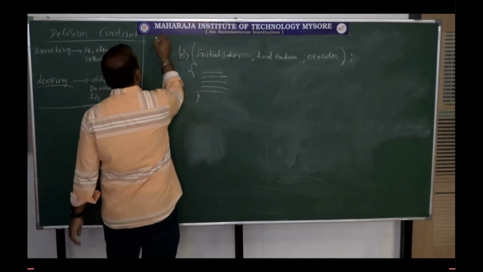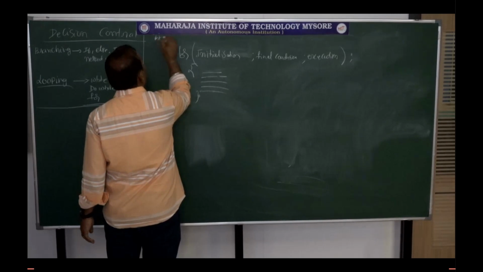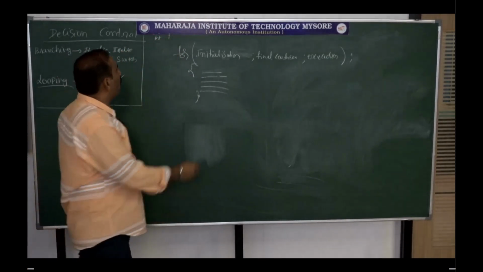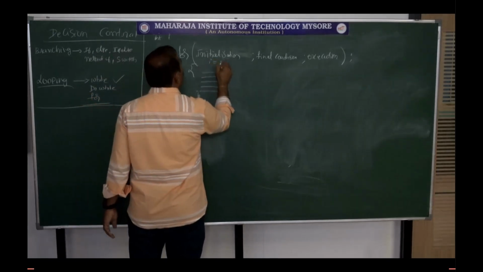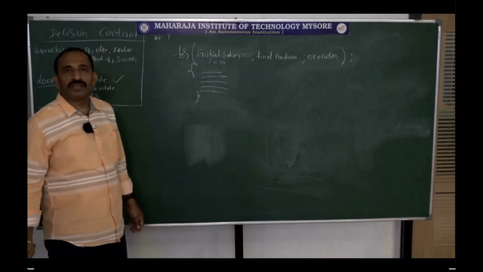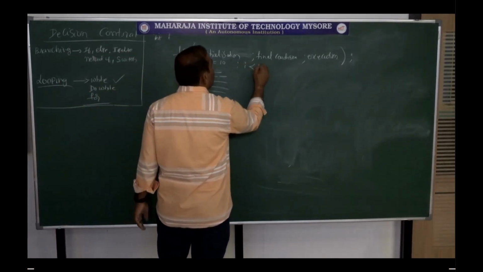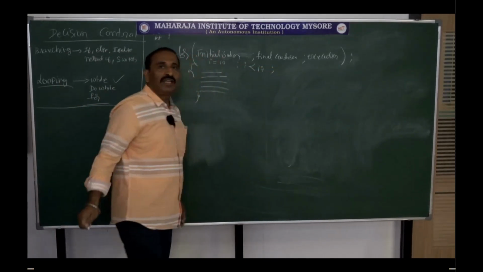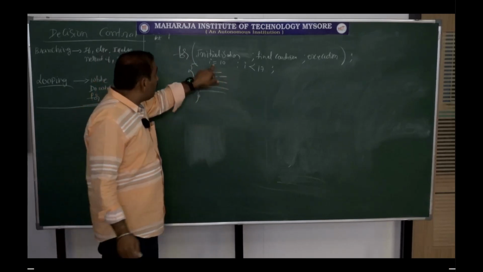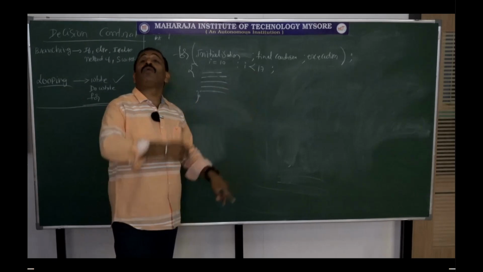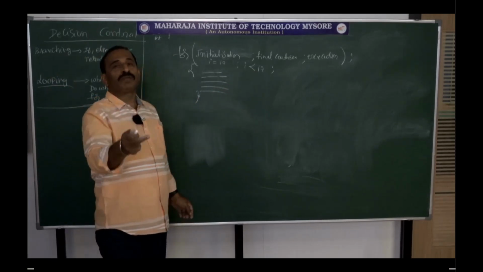Say for example, you are declaring a variable called integer I. Now I am declaring I is equal to 10. I less than 17, now I am putting a condition. Initial value of I, this is the condition for looping.